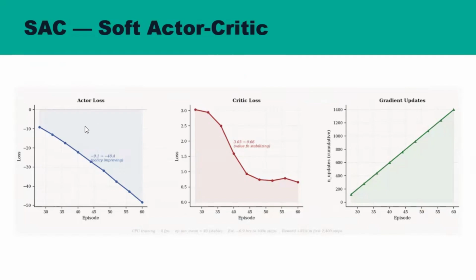This slide breaks down the training behavior of SAC across three key metrics. The actor loss keeps decreasing, which suggests that the policy is improving over time, while the critic loss drops and then levels off, suggesting that the value estimates are becoming more and more stable. At the same time, the cumulative gradient updates rise steadily, reflecting consistent learning throughout training.